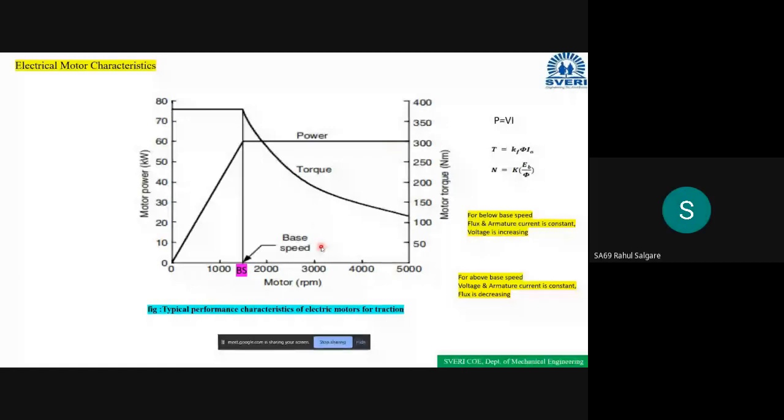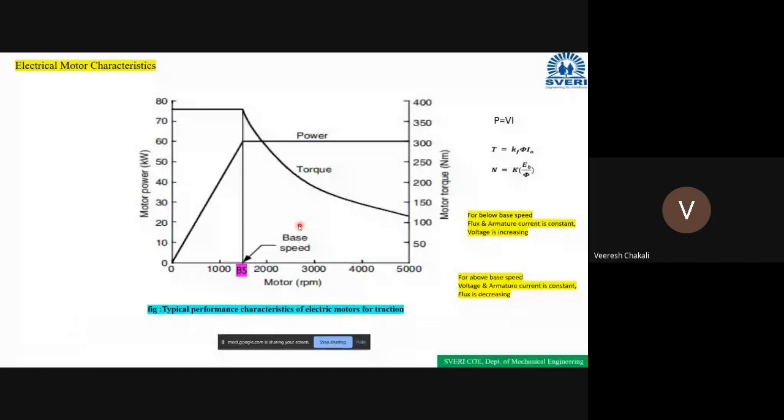Yes, sir. Okay. So to run below base speed, the torque is constant and the power is increasing. To run above base speed, the power becomes constant because voltage and current become constant. So to run above base speed, we are going to decrease the field current. If the field current decreases, the flux also decreases. If the flux decreases, the torque also decreases. That's why the torque decreases when the motor is running above the base speed.